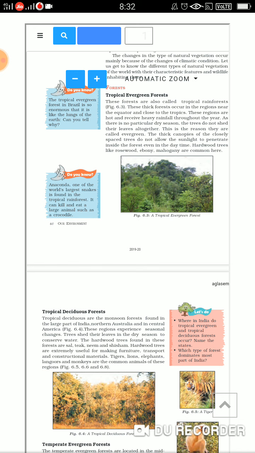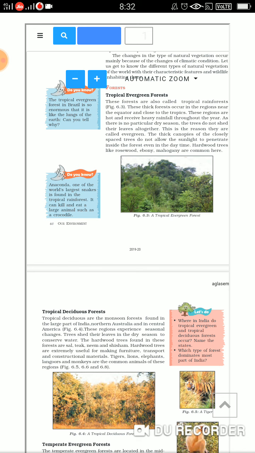Hot, and the region is very hot, and it receives a heavy rainfall throughout the year. So there is no particular dry season, children. So the trees are not shedding their leaves altogether, so that's why they are evergreen. They are shedding their leaves turn by turn.